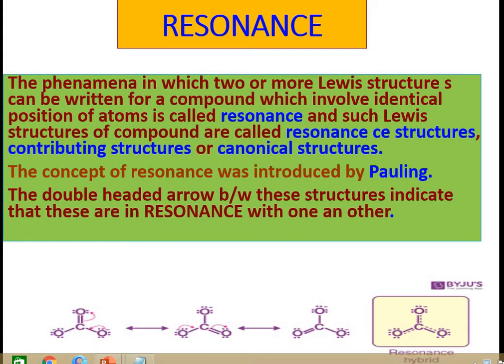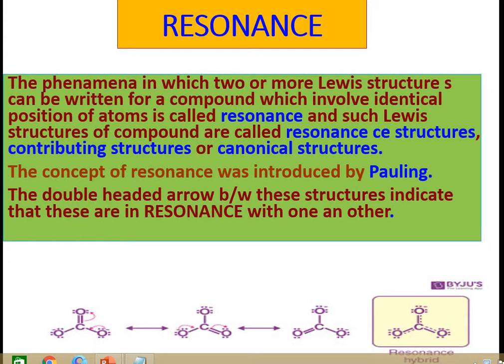Today's topic of our discussion is resonance, the phenomenon in which two or more Lewis structures can be written for a compound which involve identical positions of atoms. Resonance is a phenomenon in which we write two or more structures of a compound.